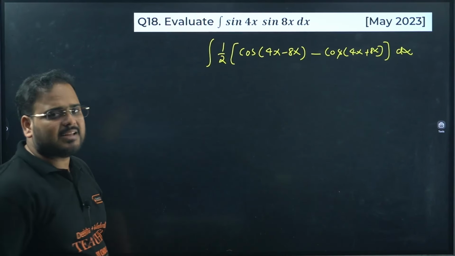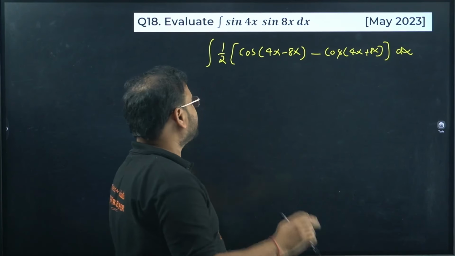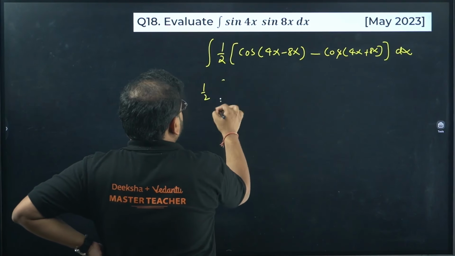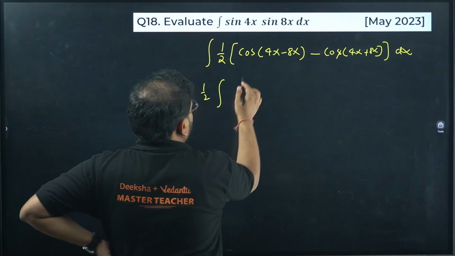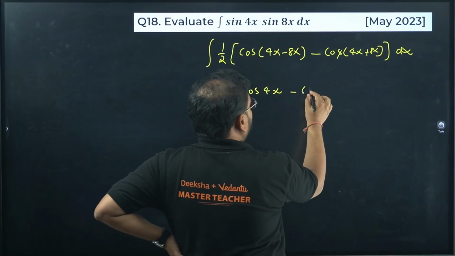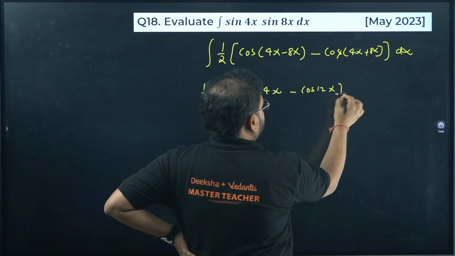No, this is the formula: 2 sine A sine B is cos of A minus B minus cos of A plus B. 1 by 2 can be taken outside. Cos of minus 4x is the same as positive, so cos 4x. Cos of minus A is what? Cos A, even function. And cos of 12x dx.